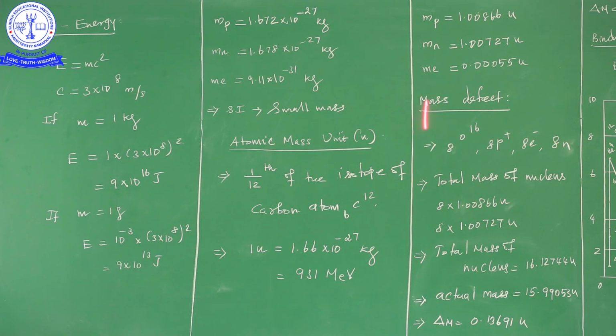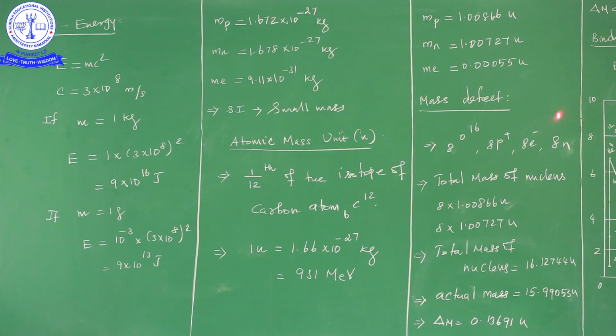If we want to calculate the total mass of the nucleus, this is the mass of one proton in atomic mass units, which you already know: the mass of the proton is 1.00866 atomic mass unit. Here we have 8 protons, so the mass of one proton times the number of protons gives the total mass of the protons in the oxygen nucleus. Oxygen consists of 8 protons, so to calculate the mass of the 8 protons, we multiply the mass of one proton by 8.